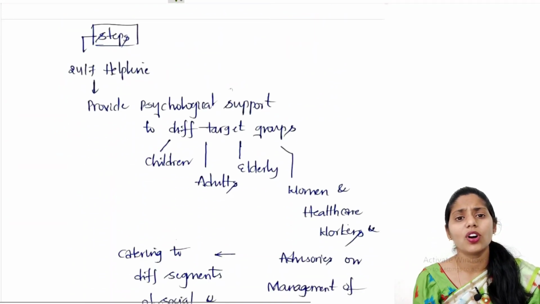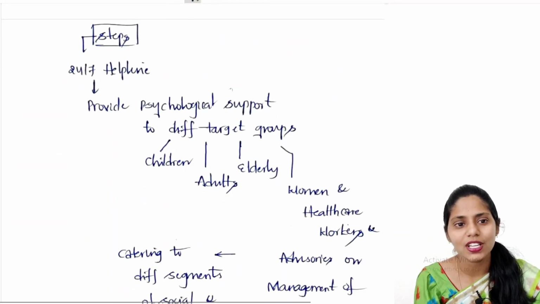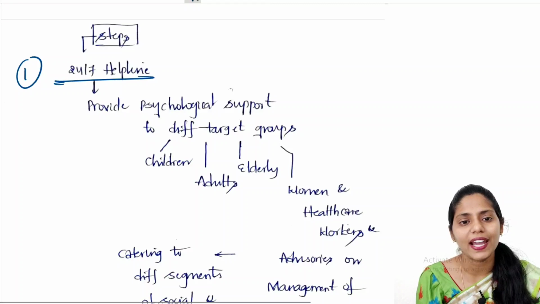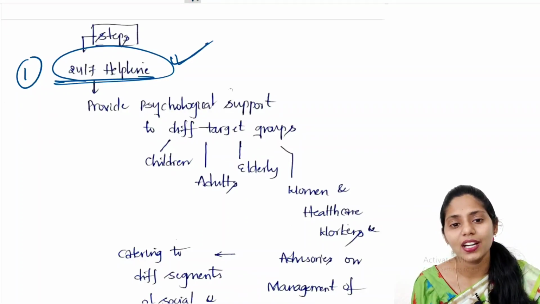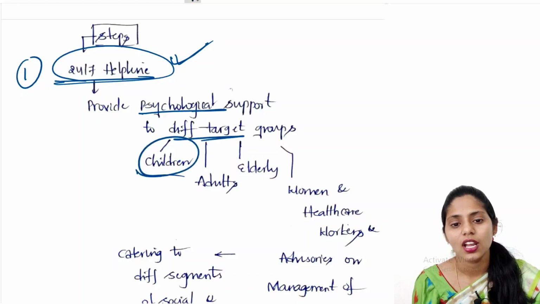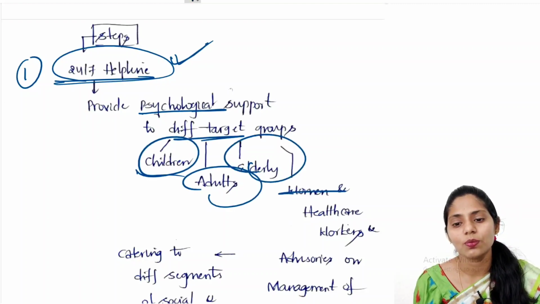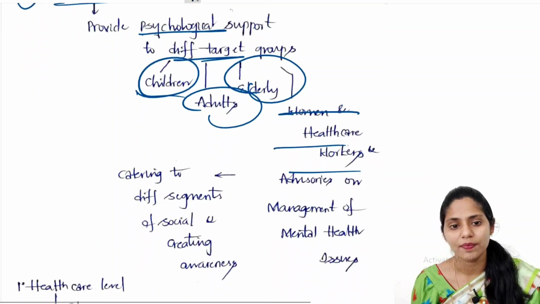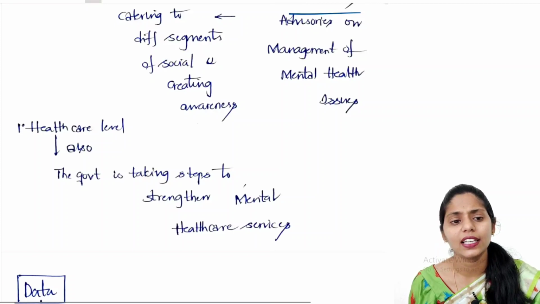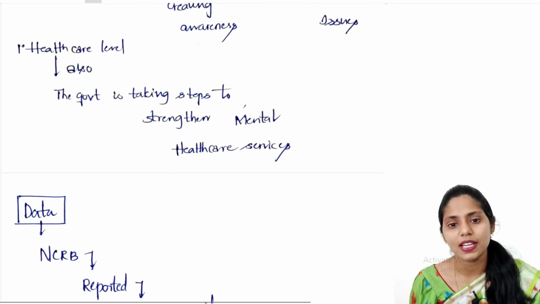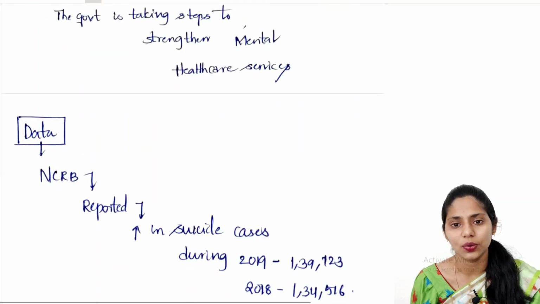Talking about the steps taken by the government, the first is a 24/7 helpline number, which provides psychological support for different target groups like children, adults, the elderly, as well as women and healthcare workers. Next is healthcare at the primary healthcare level. The government is also taking steps to strengthen mental healthcare services.